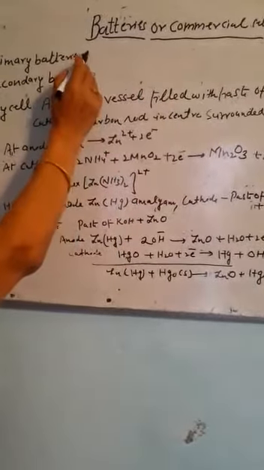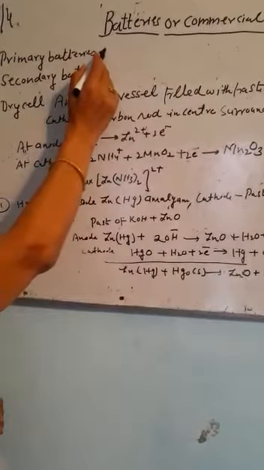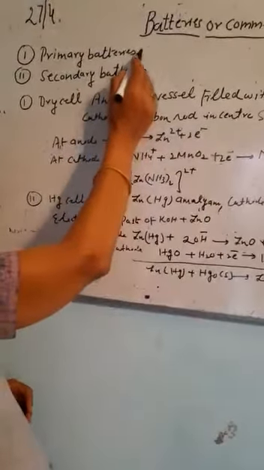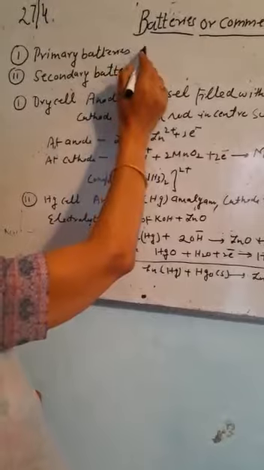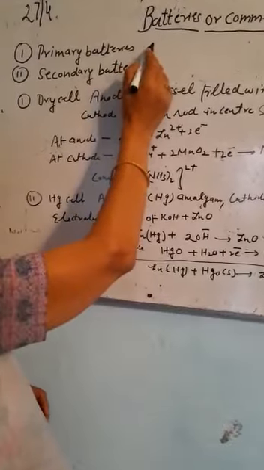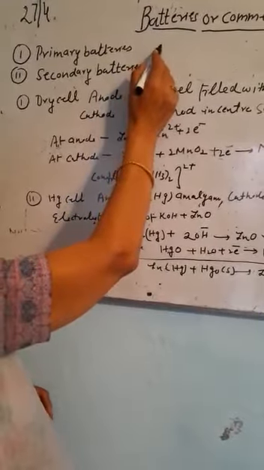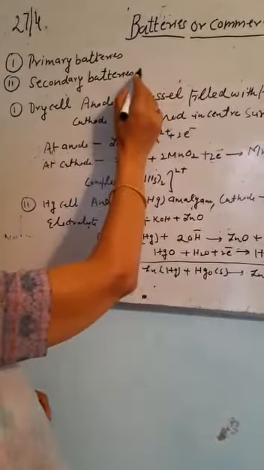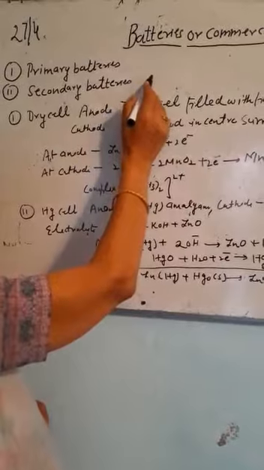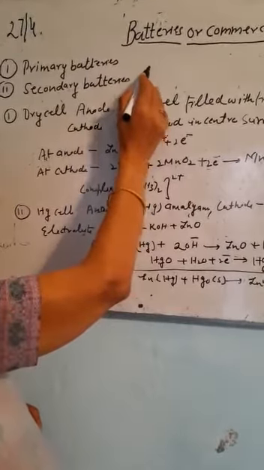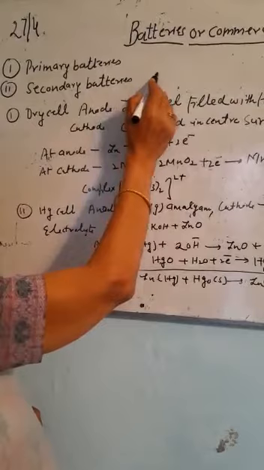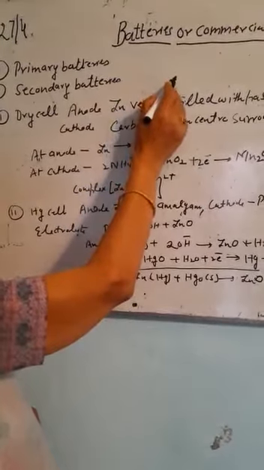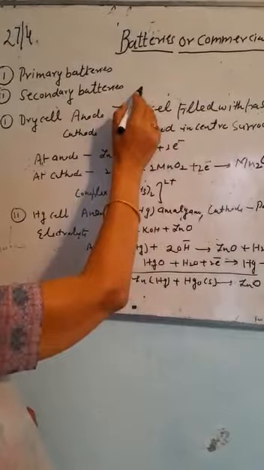There are two types of batteries, one which is known by the name of primary batteries, the second one are secondary batteries. Primary batteries only work once, after that they become dead. They cannot be recharged. Examples are dry cell and mercury cell. Secondary batteries can be recharged just by passing electric current. Lead storage cell, nickel cadmium cell, and the inverter which we are using at our home are examples of secondary batteries.